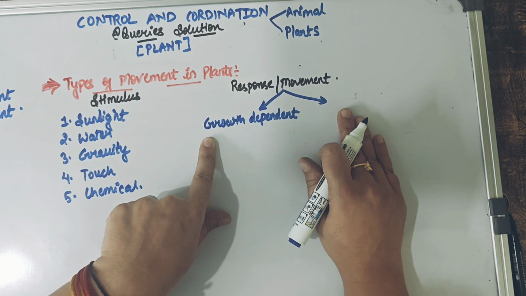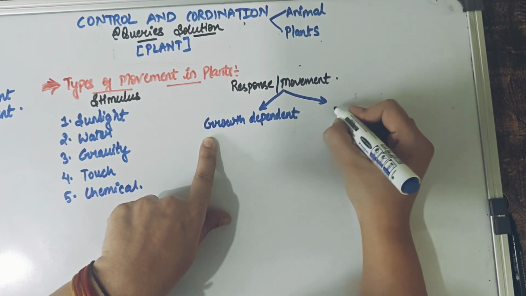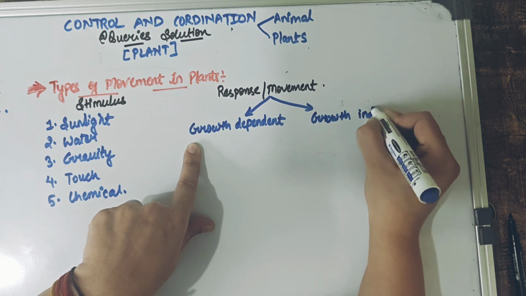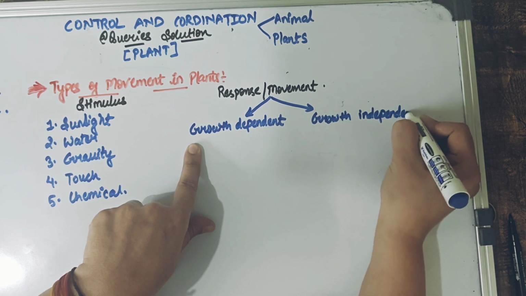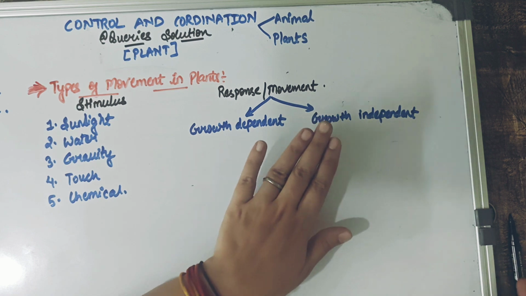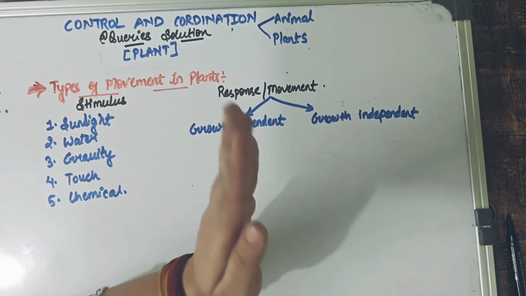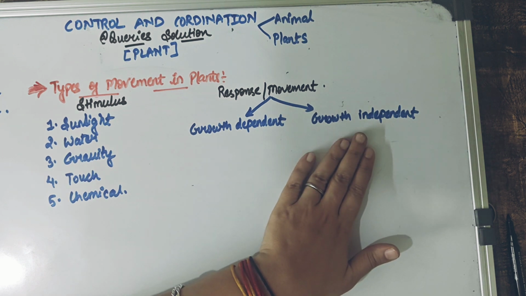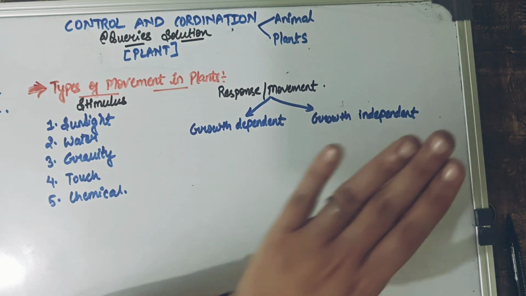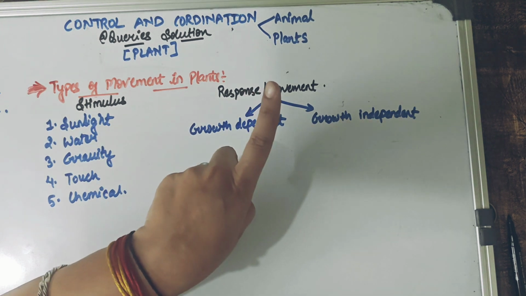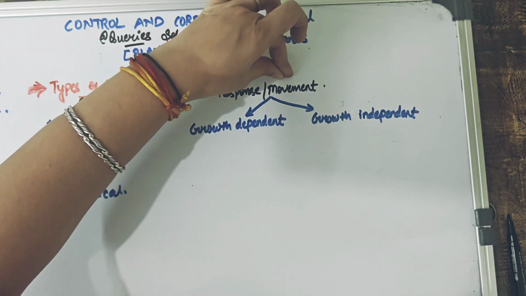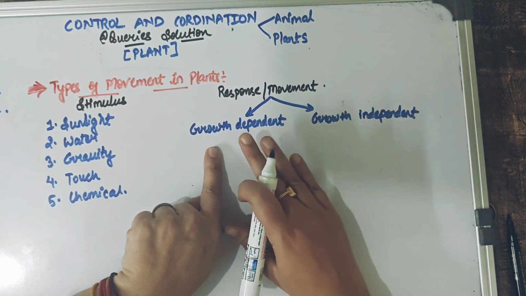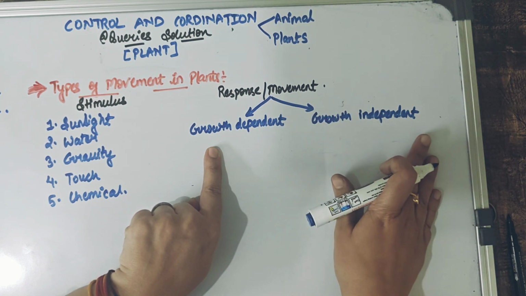So what could be another type of movement? Just the opposite of it. Some of the movement in the plant that we can see could be growth independent. What do we mean by it? In such cases there would not be any growth. The plant could still show a movement, they would still move maybe, but they would not undergo any sorts of changes. There would be no growth involved in this process. So one thing is very clear: if a plant is showing us movement because of a stimulus, the movement can be growth dependent or, opposite to it, growth independent. We are clear till here.